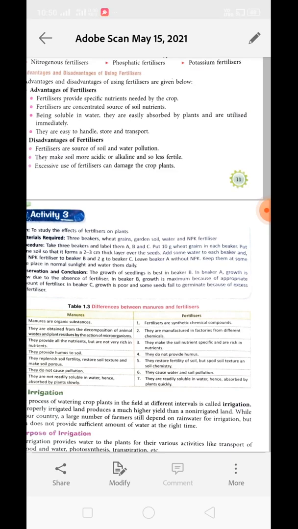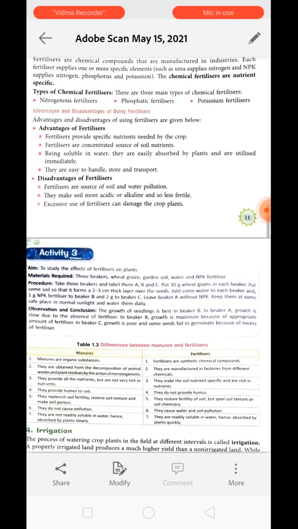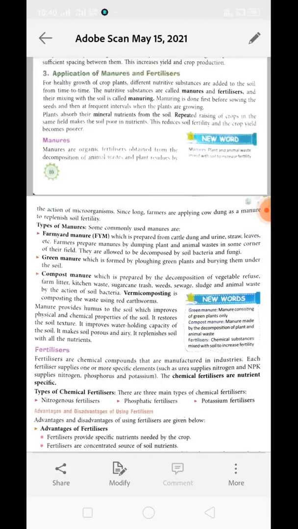Then we will add water to each beaker, and in the first beaker we will add 1 gram of NPK, in the second beaker we will add 2 grams of NPK, and in the third beaker we will not add anything. Understand? Soil provides them these nutrients along with water. Only if these nutrients are mixed in water are the plants able to absorb them from the soil.